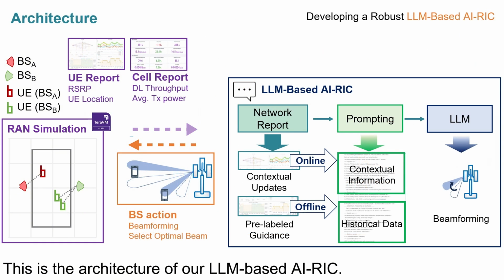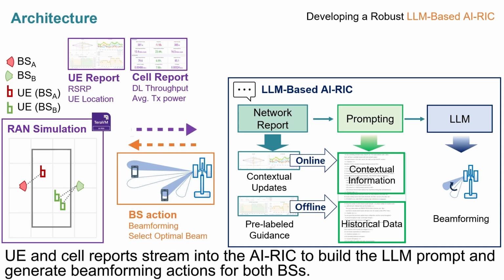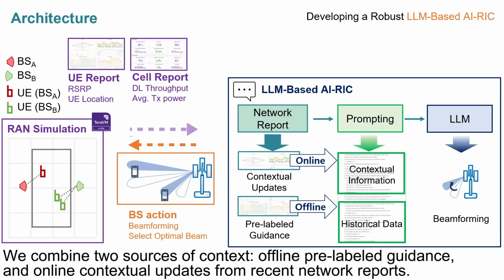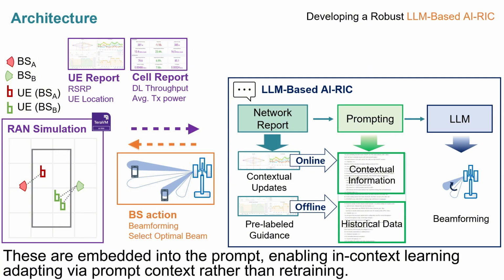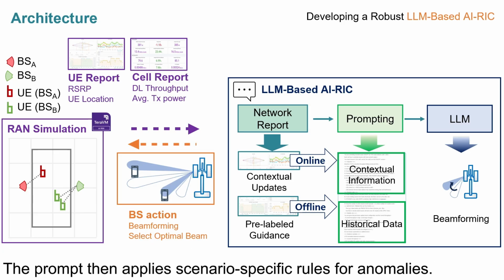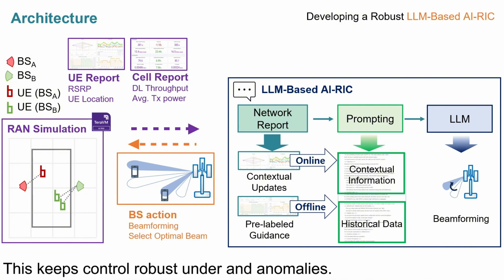This is the architecture of our LLM-based AI-REC. UE and cell reports stream into the AI-REC to build the LLM prompt and generate beamforming actions for both base stations. We combine two sources of context: offline pre-labeled guidance and online contextual updates from recent network reports. These are embedded into the prompt, enabling in-context learning, adapting via prompt context rather than retraining. The prompt then applies scenario-specific rules for anomalies. This keeps control robust under anomalies.